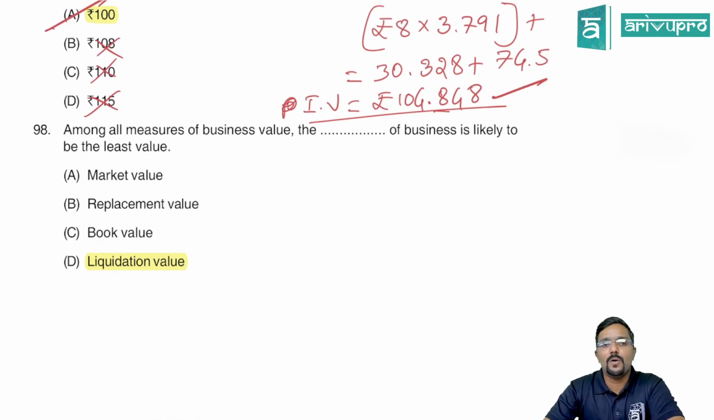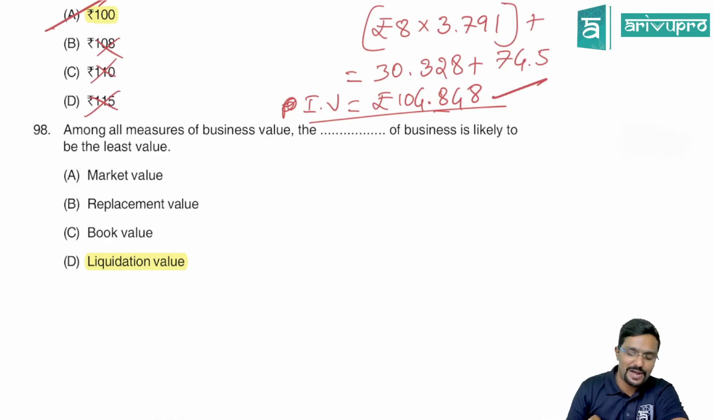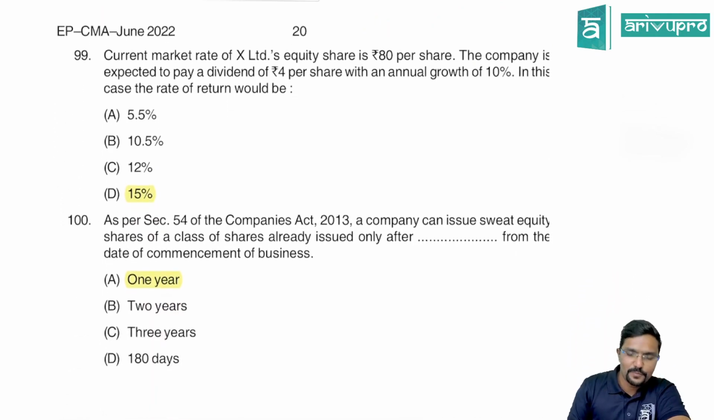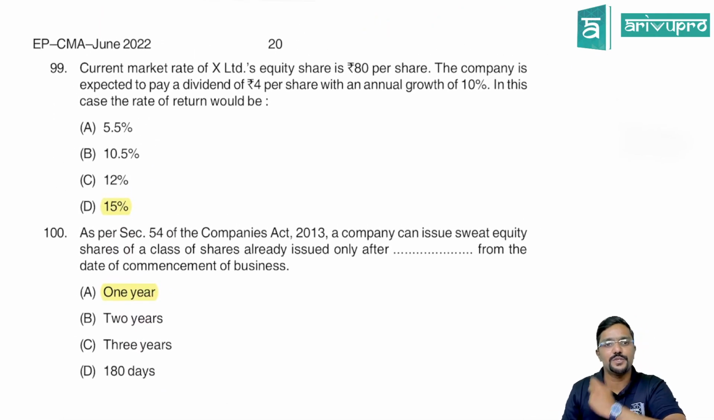98. Among all measures of business value, the dash of business is likely to be least value, which is liquidation value. Because at the time of liquidation, the company will sell all the assets and pay all the liabilities. The price they get on liquidation is very less when compared to market value, replacement value and book value and all. Okay. Chalo, next, 99th question.